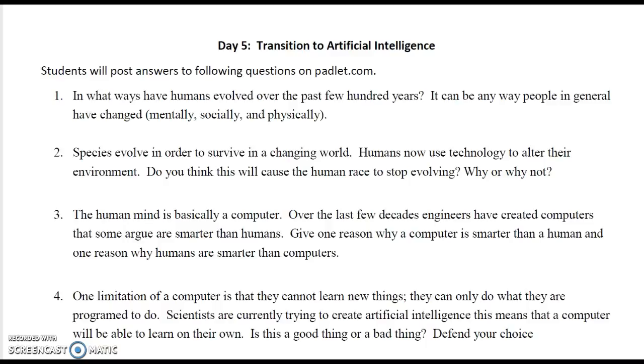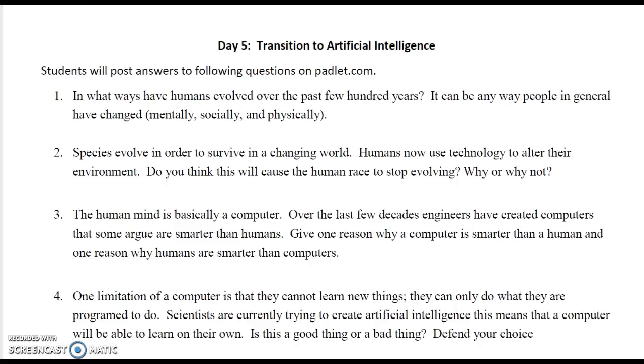Hello. At this point of the lesson, we're going to be transitioning from evolution through natural selection to artificial intelligence. So at this point, the student should have a good idea about what natural selection is. And now we want to get the students to think about how natural selection impacts humans. They're also going to learn a little bit about what artificial intelligence is, and they're going to try to make connections between the development of artificial intelligence and human evolution through natural selection.